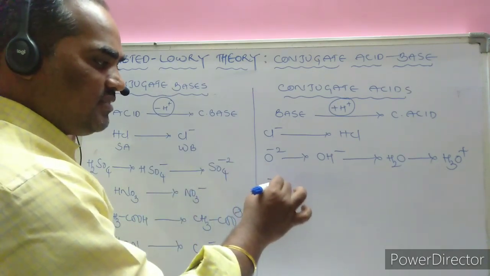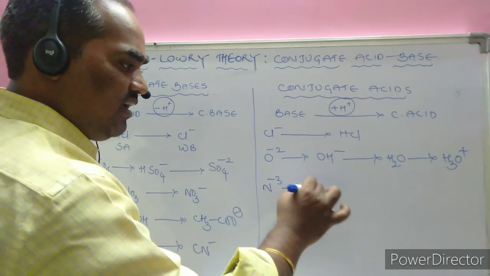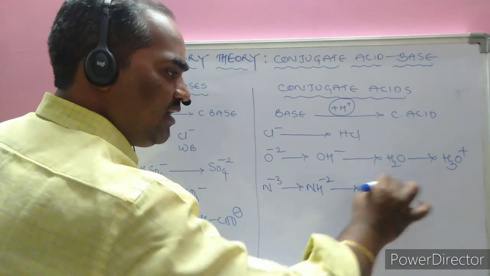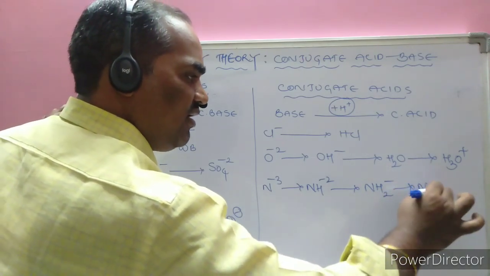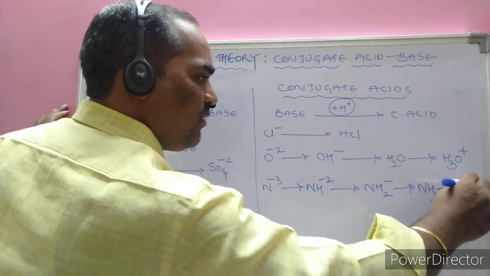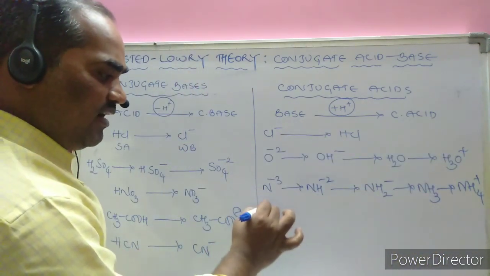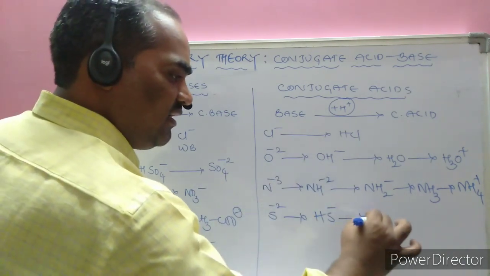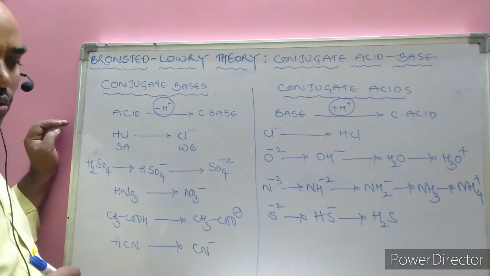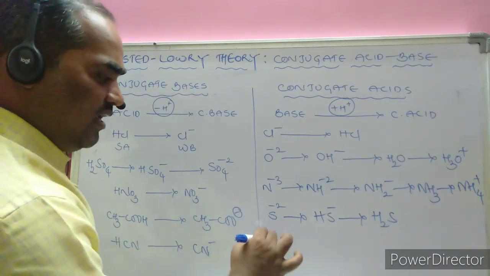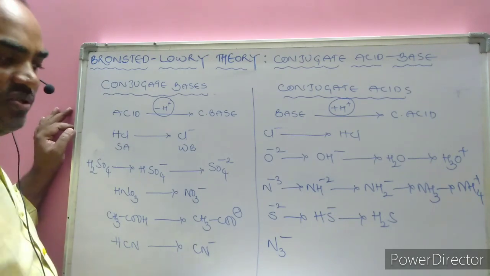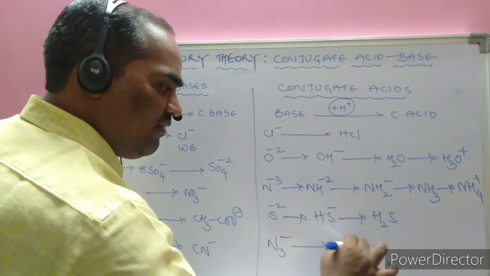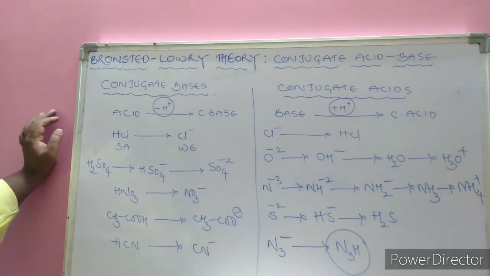Here, N minus 3 is given. What is the conjugate acid? NH minus 2. What is its conjugate acid? NH2 minus. Again, NH3. Again, NH4 plus. Sulfide ion is given. What is the conjugate acid? HS minus. What is the conjugate acid of that? H2S, hydrogen sulfide, rotten eggs smell. Next, N3 minus is given. What is the conjugate acid of N3 minus? What we need to write is N3H, a very important one, hydrazoic acid.